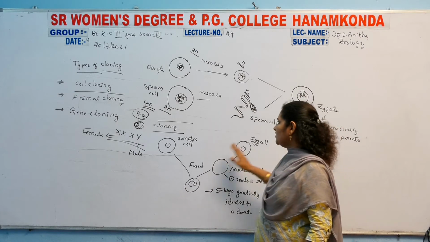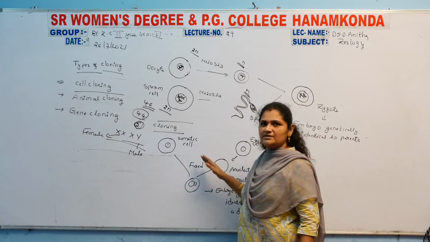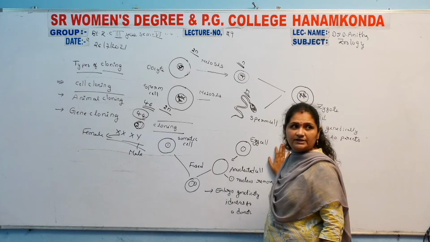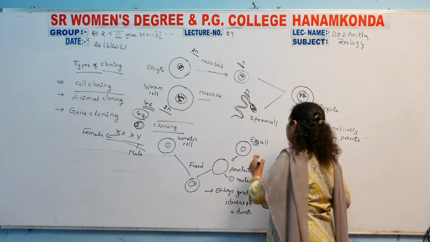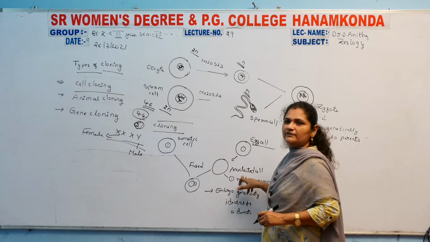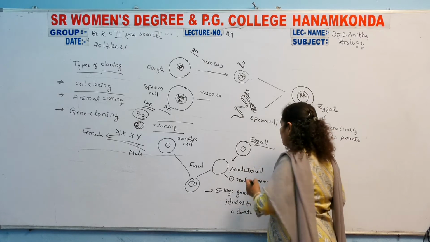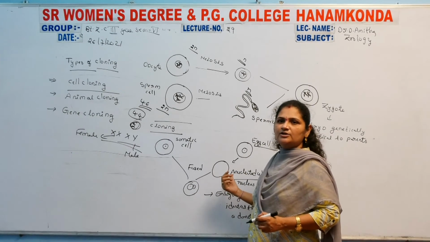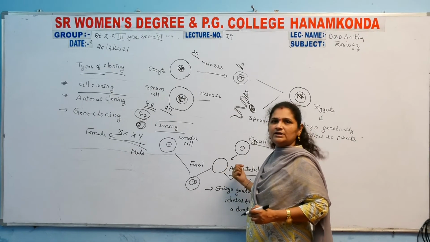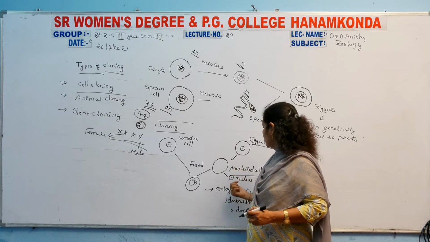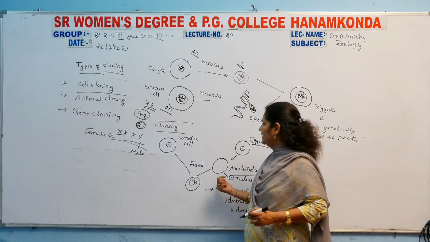Here it is a somatic cell. In cell cloning, the egg cell, meaning the ovum, is first collected. Then the collected ovum is converted into an enucleated cell. Enucleated means the nuclear material of the cell is removed. The egg cell nucleus is removed, and now it is considered an enucleated cell.